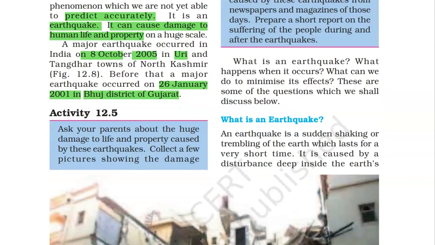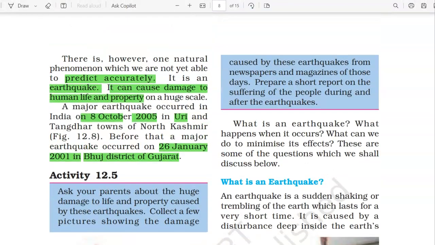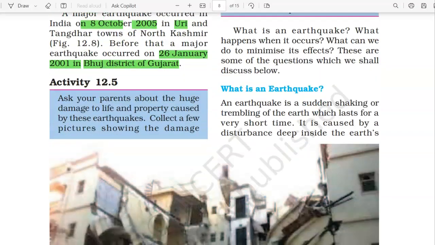They have given a very short activity: collect a few pictures and details from your parents about whether they have encountered any earthquake during their lifetime, what kind of destruction there was, what the magnitude of the earthquake was, and how we can minimize the effects. You can make a small project about earthquakes like this.